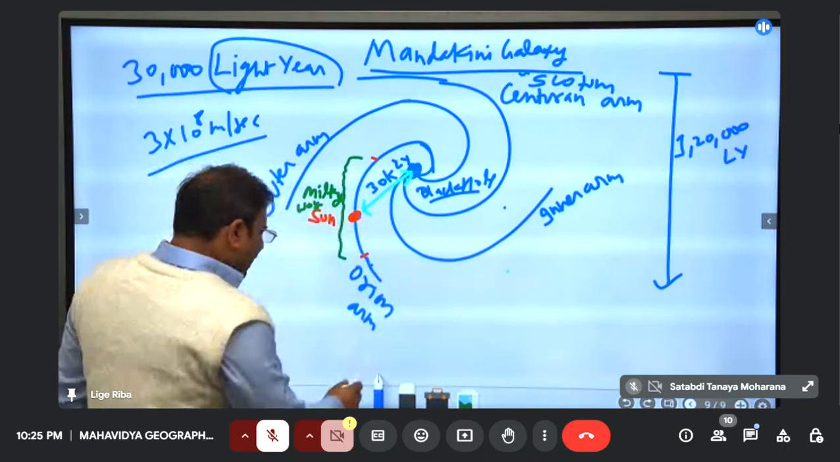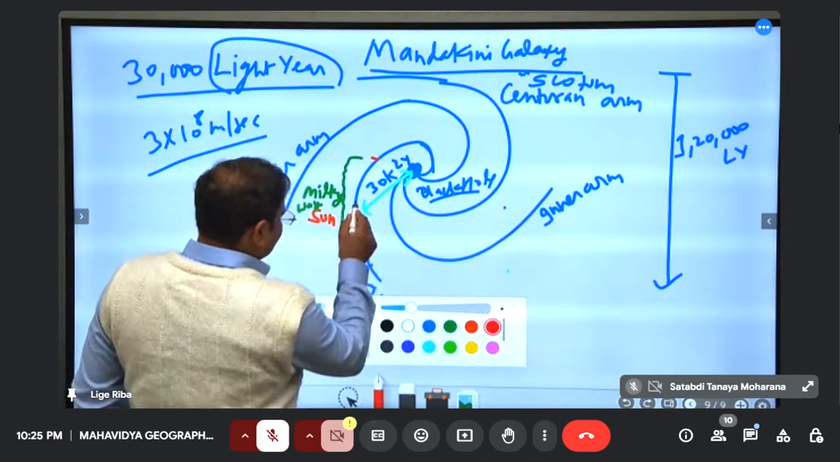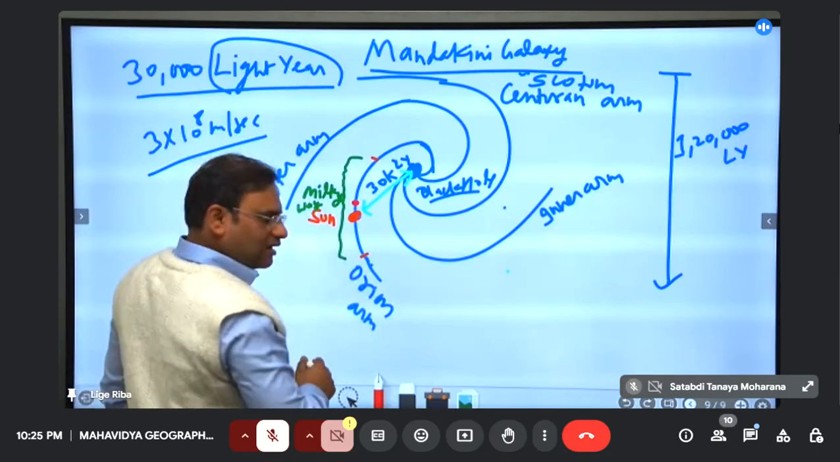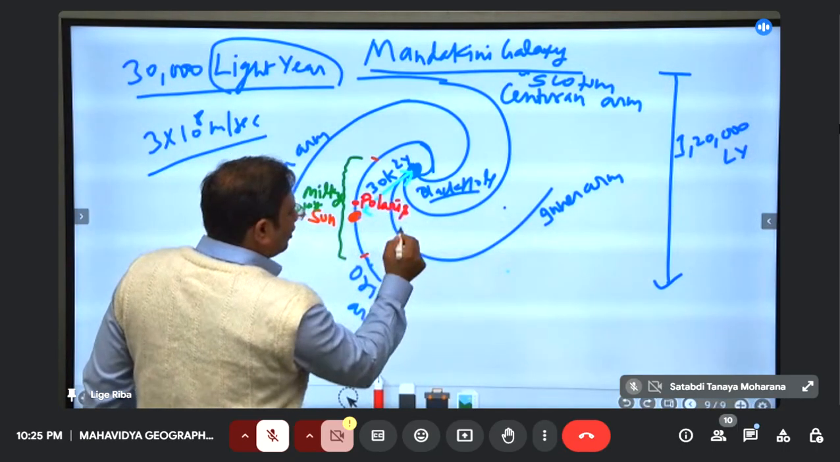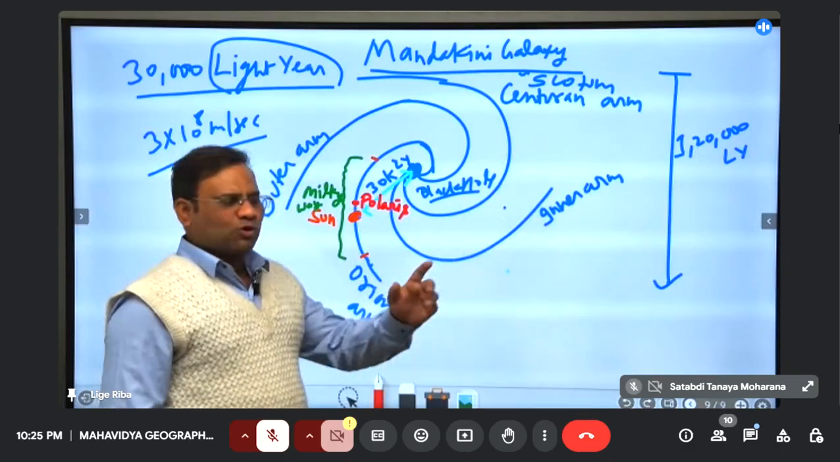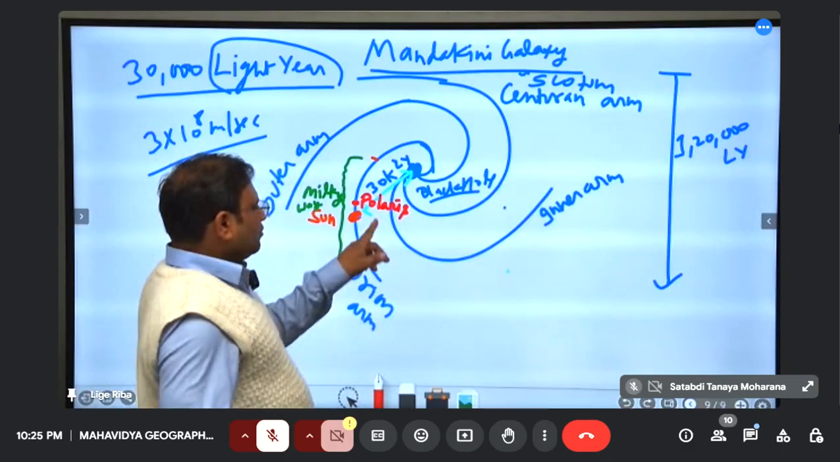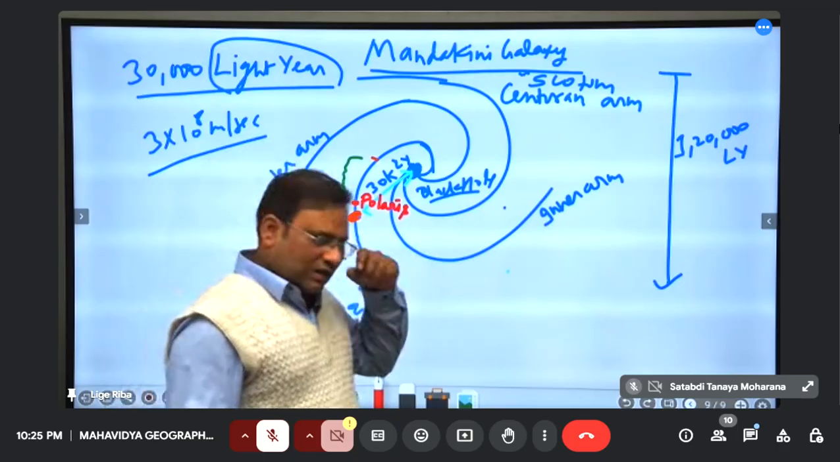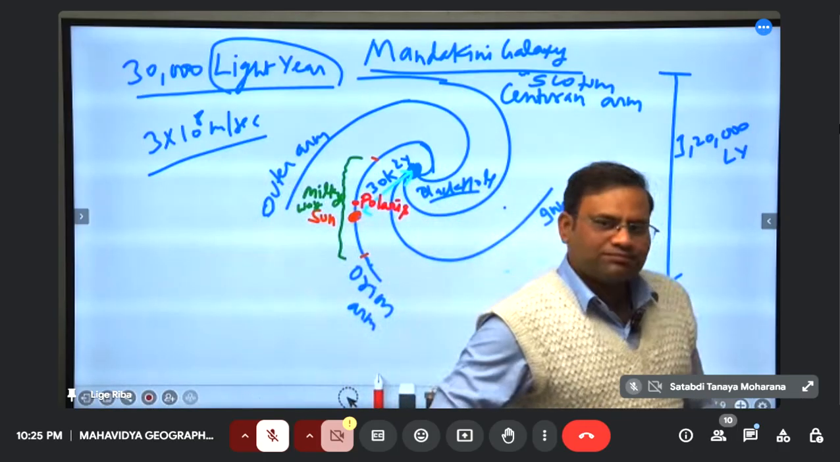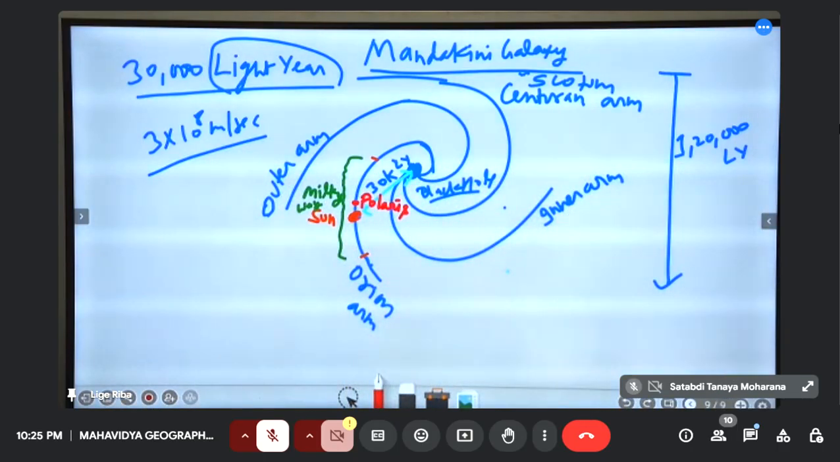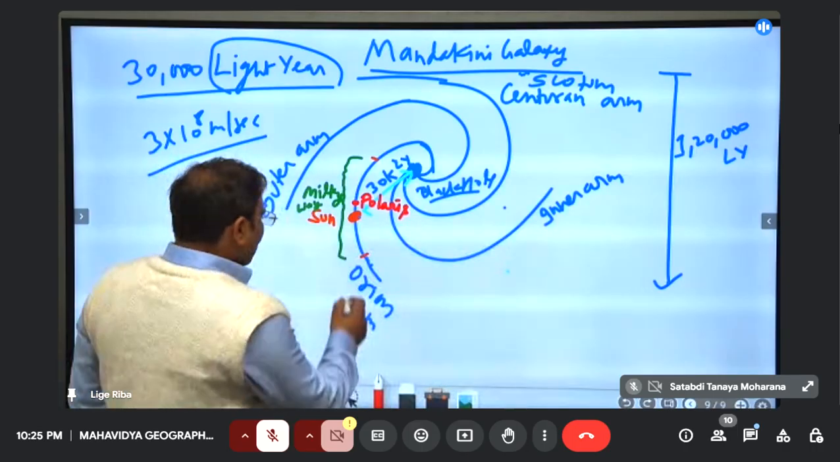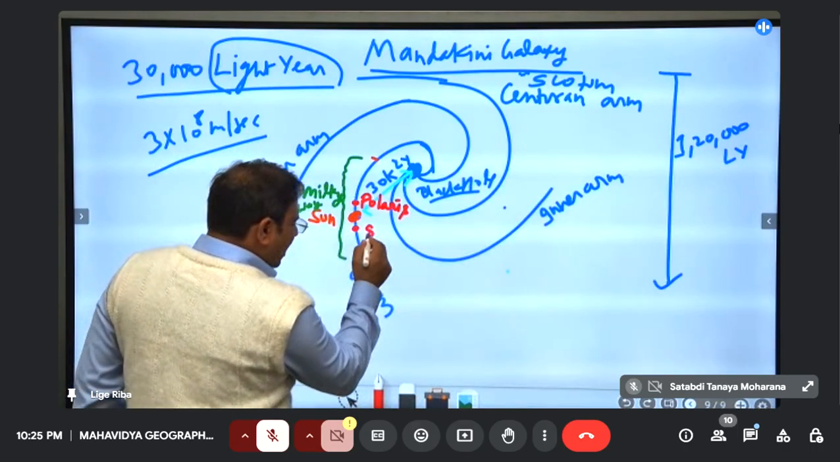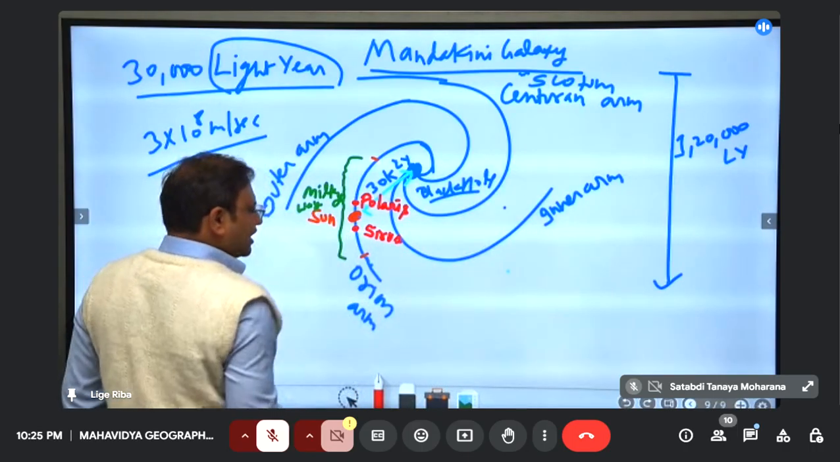Toward the northern side of our sun, here, there is one star called Polaris, also called the North Pole star. You should write both words, Polaris or North Pole star. In Hindi, we call it Dhruv Tara. In the south of it, there is another star, Sirius.